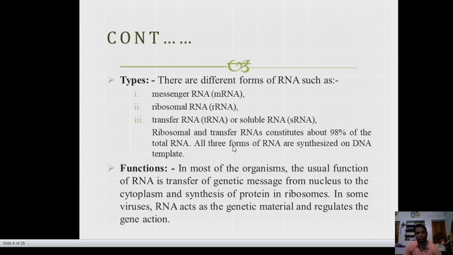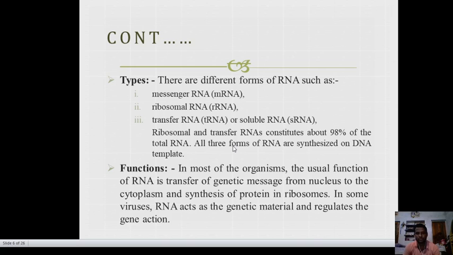Ribosomal RNA and transfer RNA contain about 98% of the total RNA. All three forms of RNA are synthesized on a DNA template. तिन्ही RNA हे DNA template वर synthesis होतात.